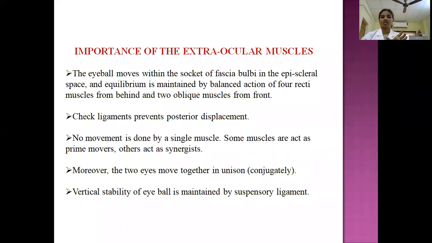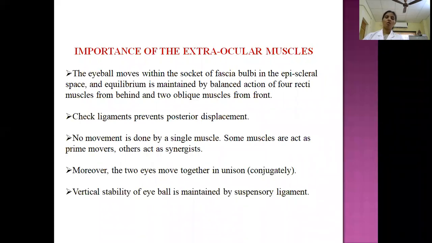What are the factors? So the main factor is the balanced action of all 4 recti muscles from behind, and 2 oblique muscles from in front. How, I will explain later. Then the 2 check ligaments, medial check ligament and lateral check ligament, are preventing the posterior displacement of the eyeball. Then the suspensory ligament of the eyeball is maintaining the eyeball position from below.